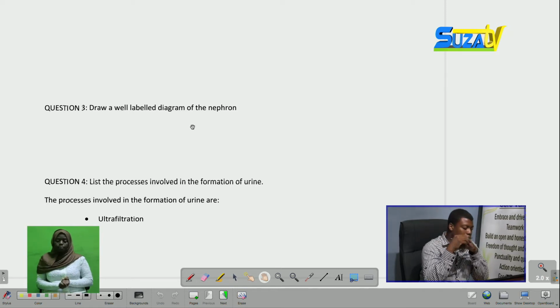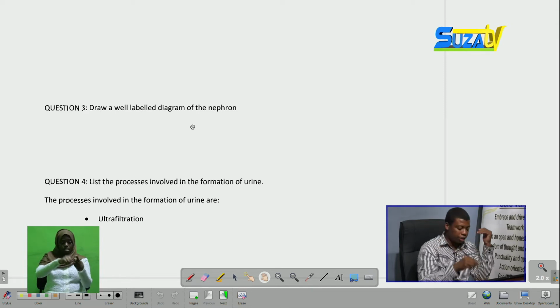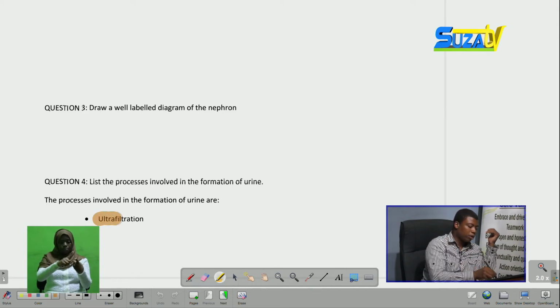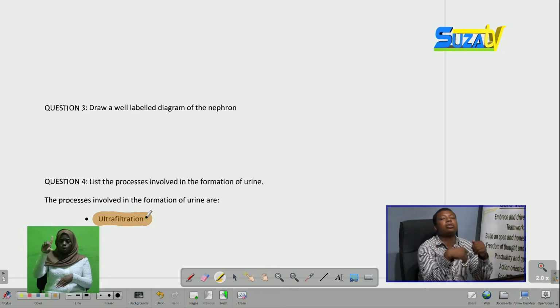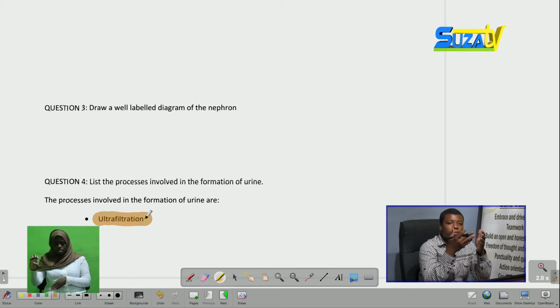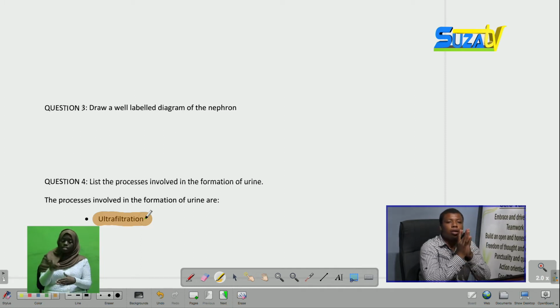First of all, we have ultrafiltration, in which the blood is filtered. Materials such as glucose, amino acids, and other larger molecules, and urea, are removed from the blood, leaving the blood pure. This occurs in the glomerulus or in the Bowman's capsule.